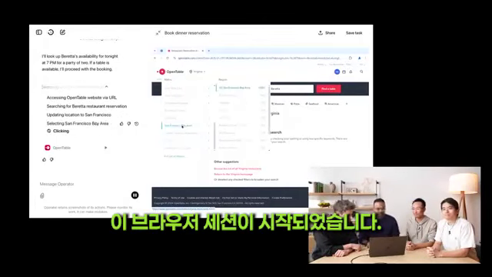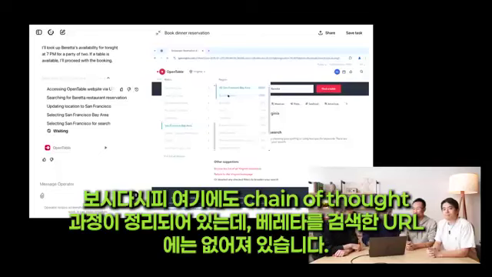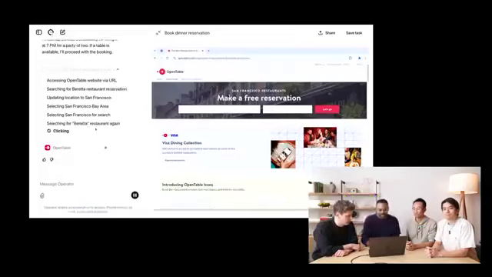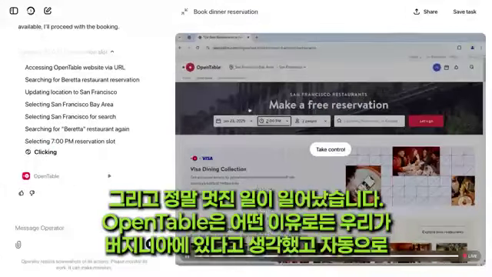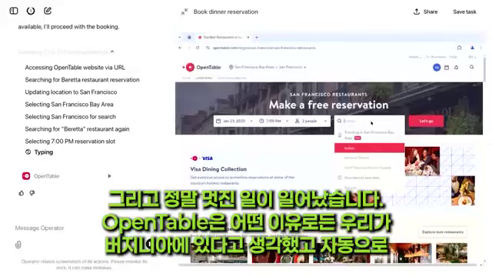It started this browser session. It knew where the OpenTable website is, which is opentable.com. As you can see, there's a summarized chain of thought here as well, which is it's gone to the URL, searched for Beretta. And something cool really happened, which is for some reason, OpenTable thought we were in Virginia, and it auto-corrected itself to San Francisco.